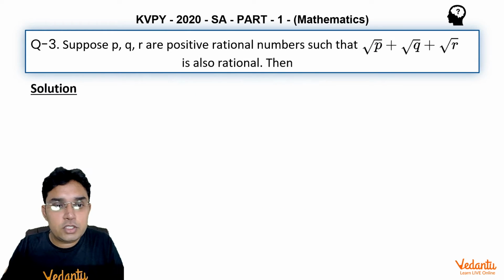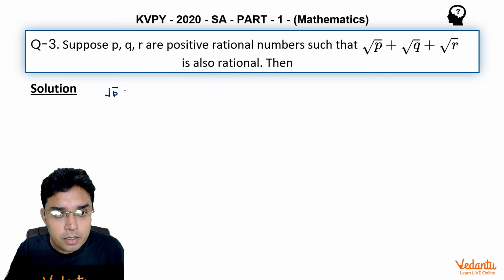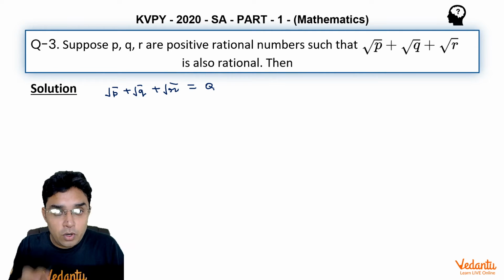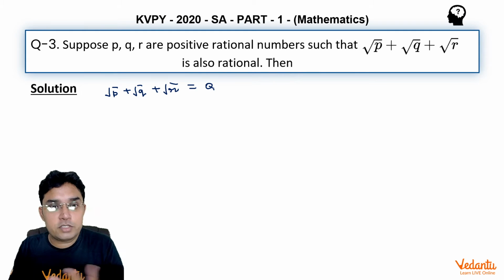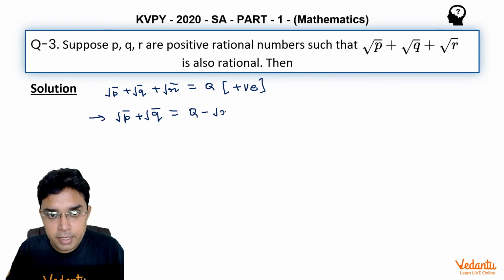Now to solve this question, one very simple thing we need to do. First, let us assume root p plus root q plus root r is equal to some rational number, let us say q. Because root p, root q, root r have to be positive quantities, their sum q should also be a positive number only. Now I am putting two numbers, root p and root q, on the left hand side, and bringing root r to the other side.